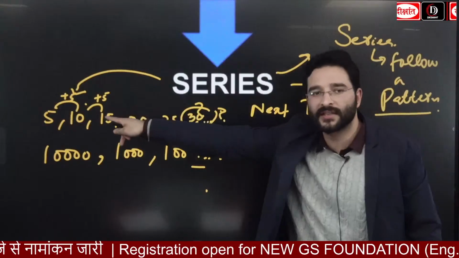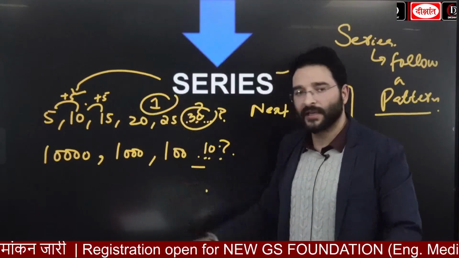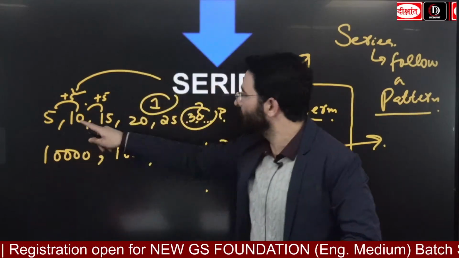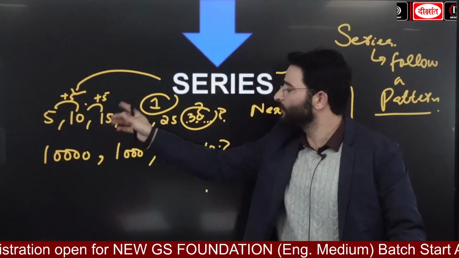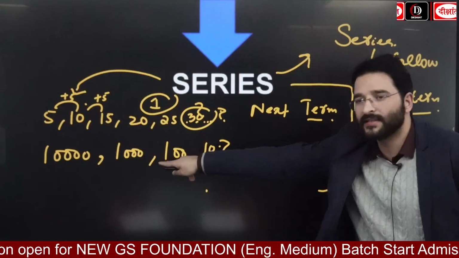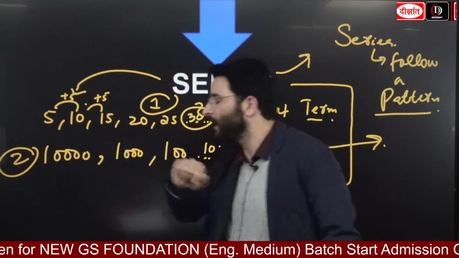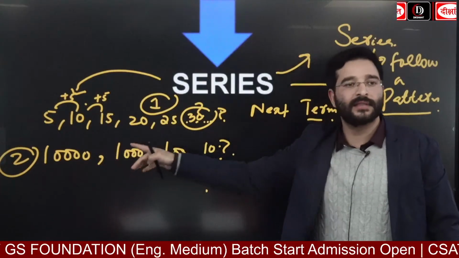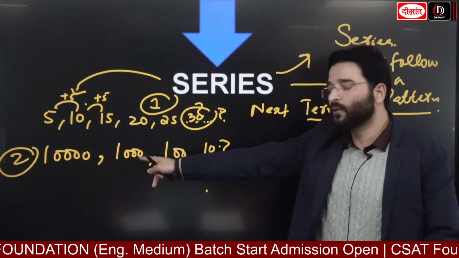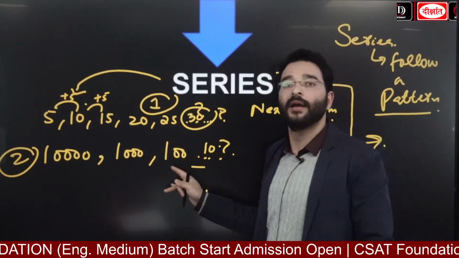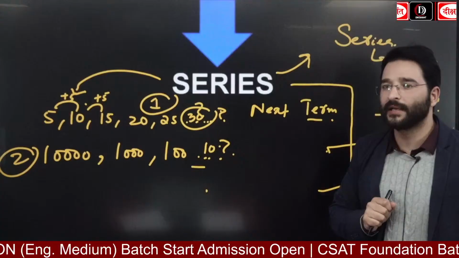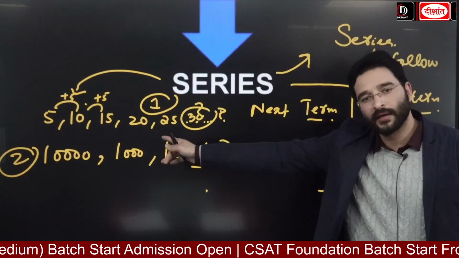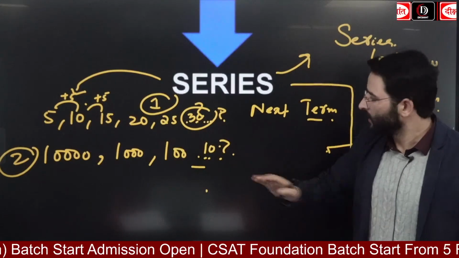For example, if I look at this one, guys, series number first, here what we get to see, हमेशा यहाँ पे 5 5 ऐड हो रहा है, right? Like for example, 5 plus 5 is equal to 10, 10 plus 5 is equal to 15. And if I look at series number second, even here as well, we are seeing a pattern follow हो रहा है. That means I am seeing 10,000, then the second term is going to be 1,000, the third term is going to be 100, and the fourth term, obviously, is going to be 10. Here यहाँ पे टर्म क्या हो रहा है, सेकेंड टर्म फर्स्ट टर्म को डिवाइड कर रही है, डिवीजन बाय 10 हो रहा है.